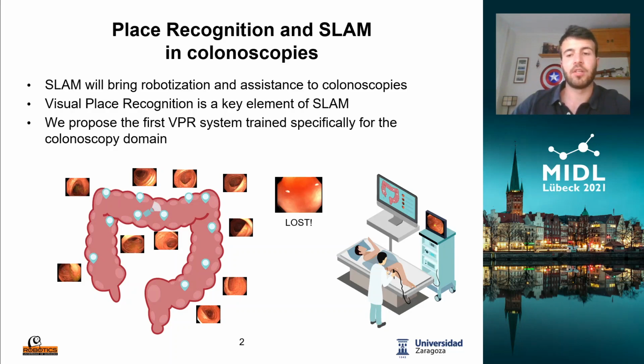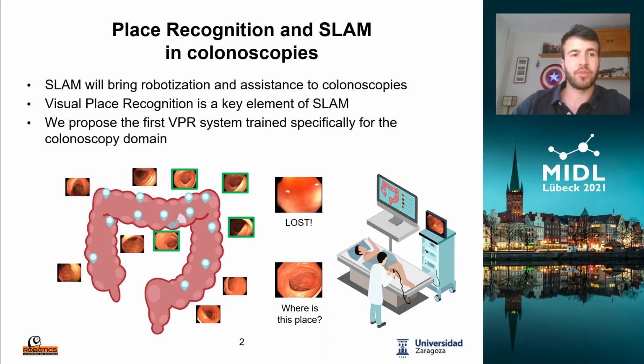In this context, VPR techniques, visual place recognition, are essential, as they enable failure recovery. Having a database of previously observed frames, visual place recognition is able to relate the current frame with the images in the database if the current place has already been visited. In the example of the figure, after the system gets occluded, the VPR module is able to relate the next frame with the past frames already seen in the sequence. Thanks to that, SLAM can continue with the reconstruction.